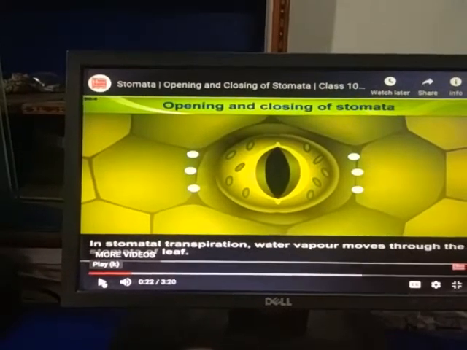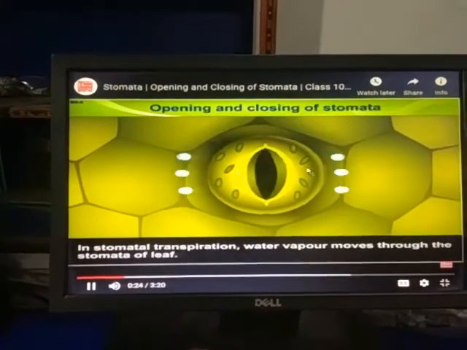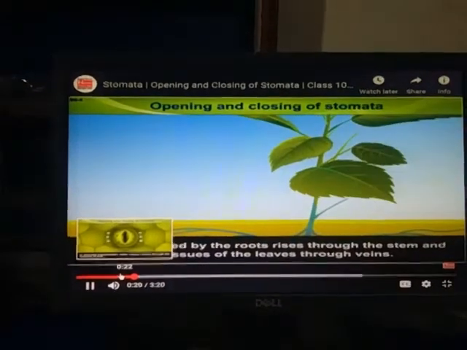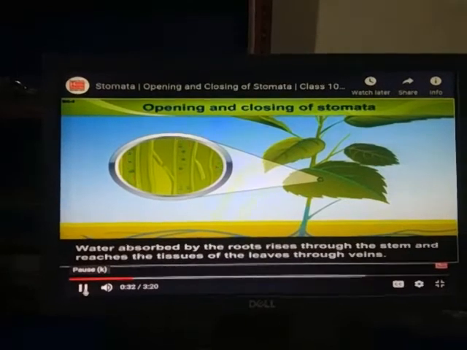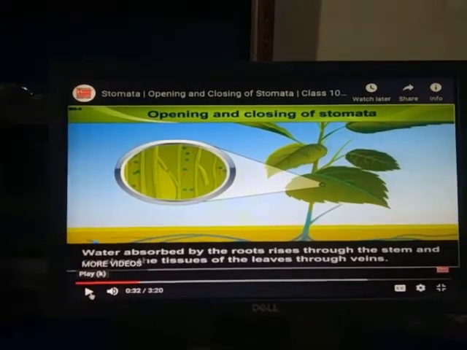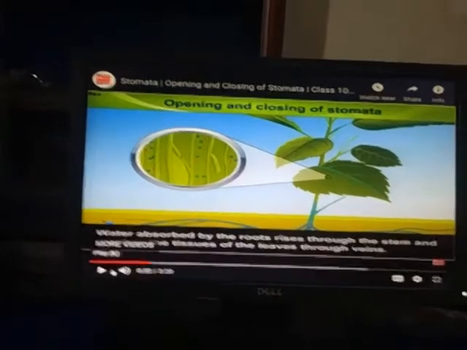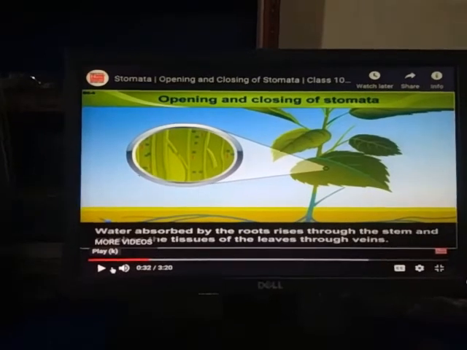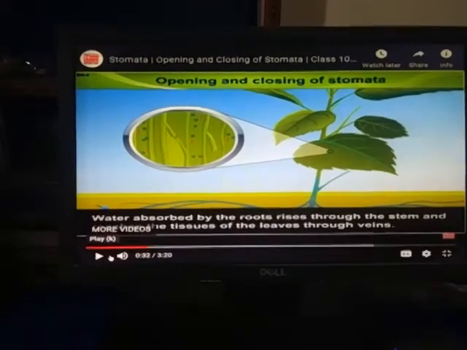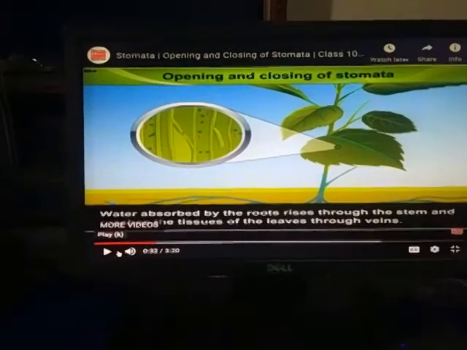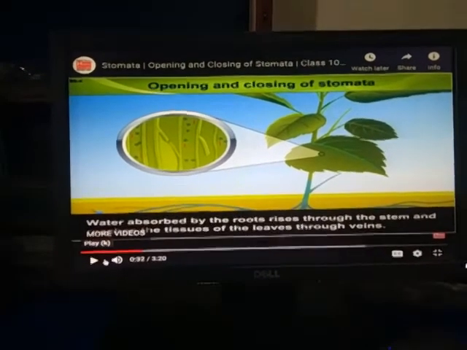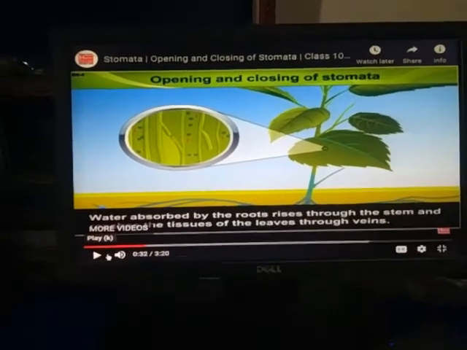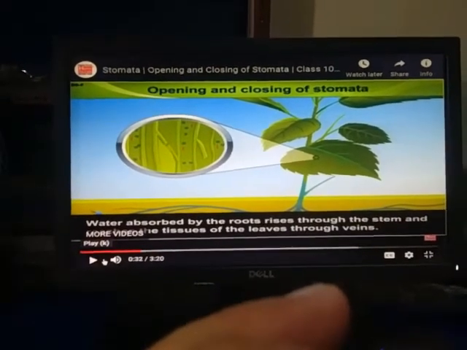But during night time, no transpiration process will take place, no photosynthesis process will take place. That's why no formation of glucose will take place inside the guard cells of the leaf. That's why the concentration of glucose decreases inside the guard cells, and the guard cell region becomes hypotonic. That's why water content moves from inside to outside of the nearby cell,